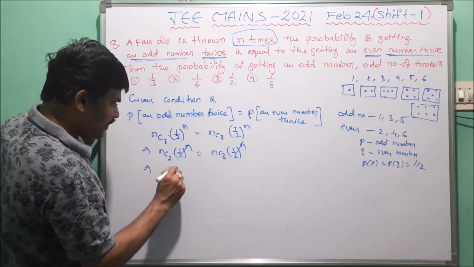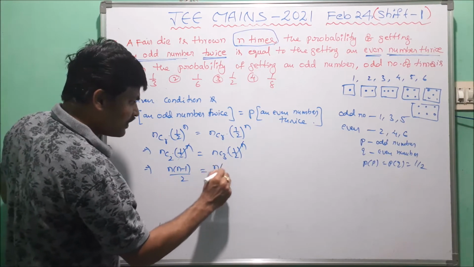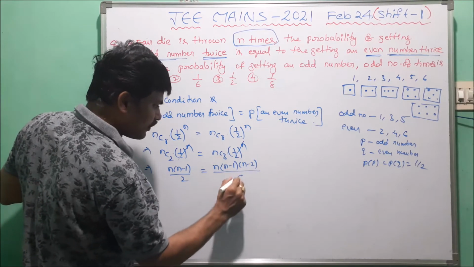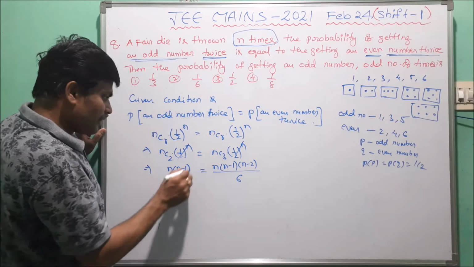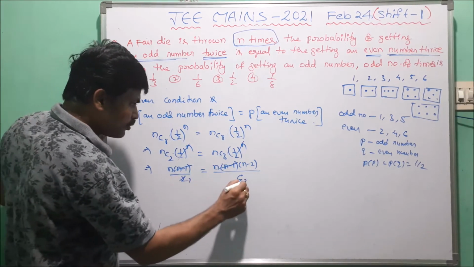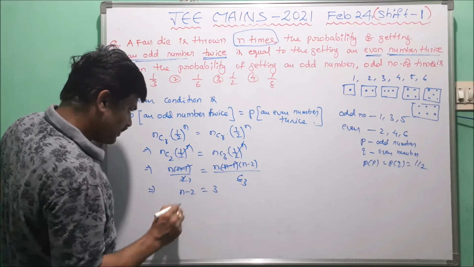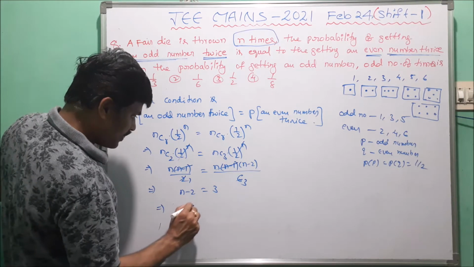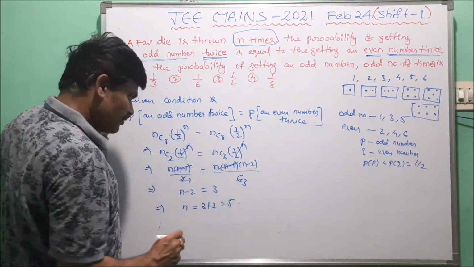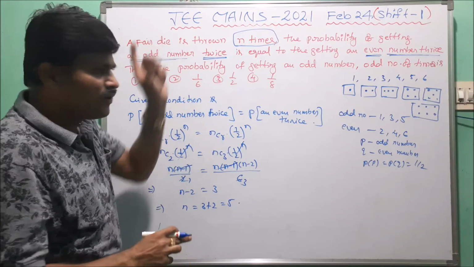nC2 can be written as n into n minus 1 by 2. On the right side, we write n into n minus 1 into n minus 2 by 3 factorial, that is 6. Now in that, both n into n minus 1 cancel, and 2 ones are 2, 2 threes are 6. Now we write n minus 2 equal to 3. Here we get n equals 3 plus 2, that is 5. So the fair die is thrown 5 times.